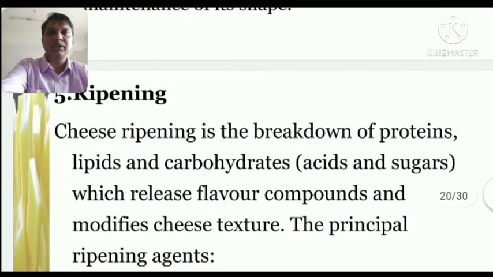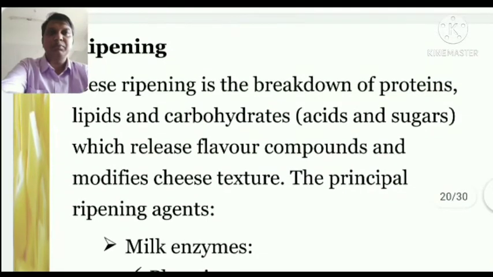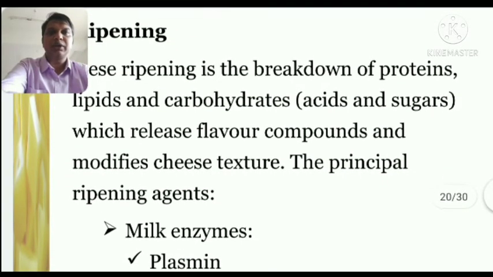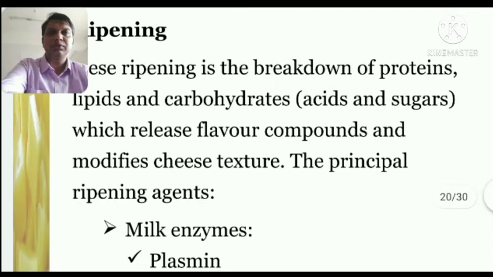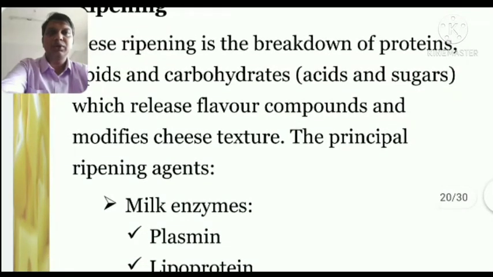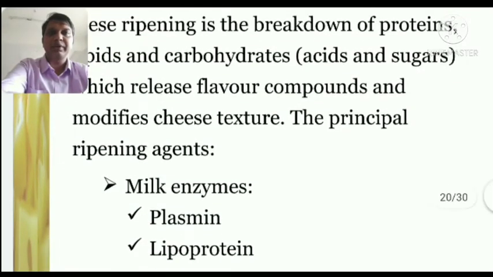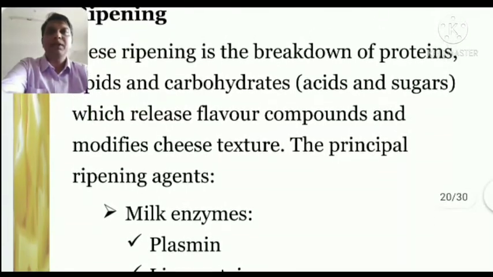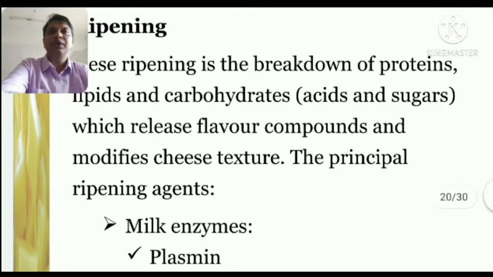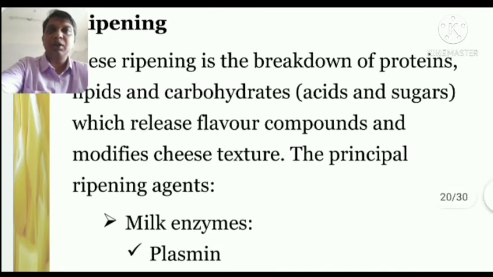The fifth stage is ripening. Cheese ripening is the breakdown of proteins, lipids and carbohydrates, acids and sugars, which release flavor compounds and modify cheese texture. Ripening is the stage where we try to get the maximum flavor, aroma and texture in the cheese, and it helps in developing these things. Ripening the cheese will help the quality of the cheese.